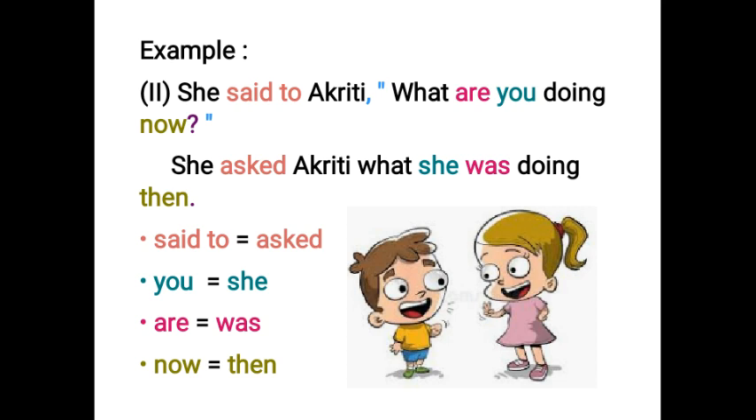Second example, she said to Akriti, what are you doing now? When we change it into indirect speech, it will become, she asked Akriti what she was doing then. Said to changes to asked because reported speech is asking a question. We write what as it is because after removing inverted comma, we write the question word as it is apart from are. You changes to she because she is referring to Akriti and Akriti is a girl. Are changes to was because reporting speech is in past tense. Now changes to then because reporting speech is in past tense.